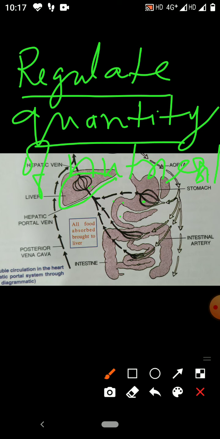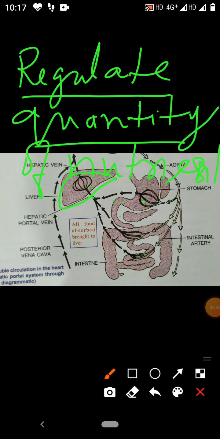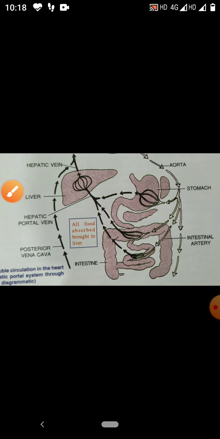So what is the significance of the hepatic portal system? The hepatic portal system stores the excess nutrients for emergency periods, emergency situations. It will regulate the nutrients in the general blood circulation. It will detoxify the toxic poisonous absorbed substances.